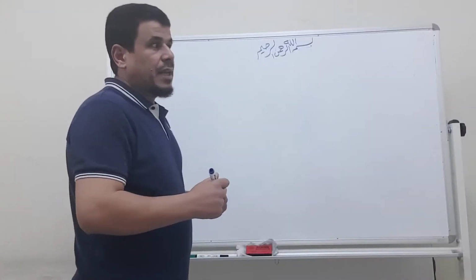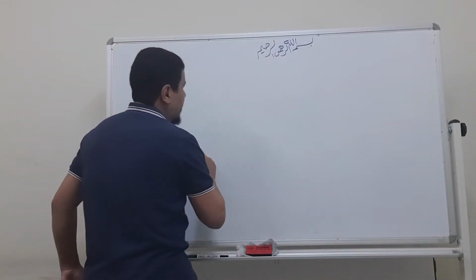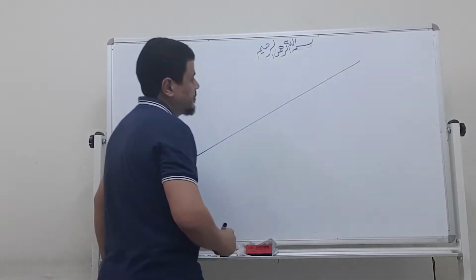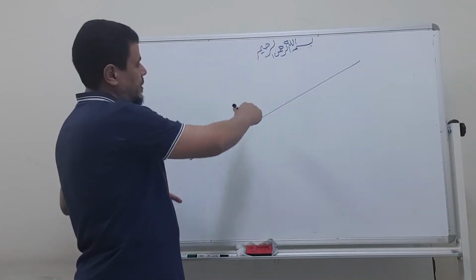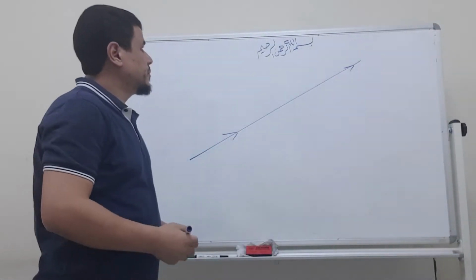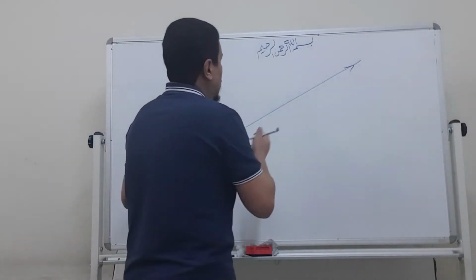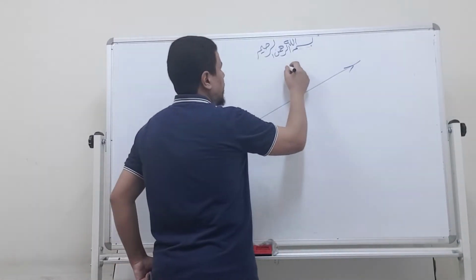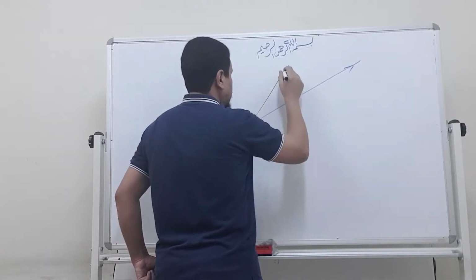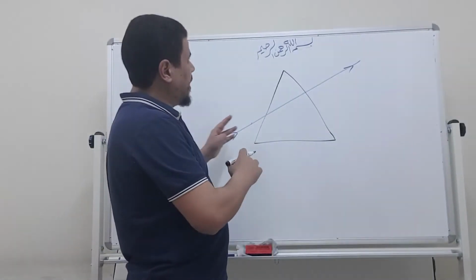You know that light travels in straight lines. So if I have here a light ray, it will pass like this. What if I put here a triangular prism in its path?